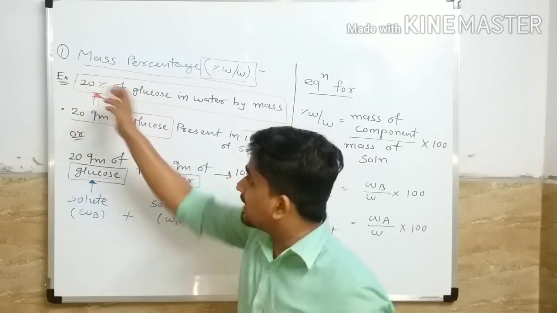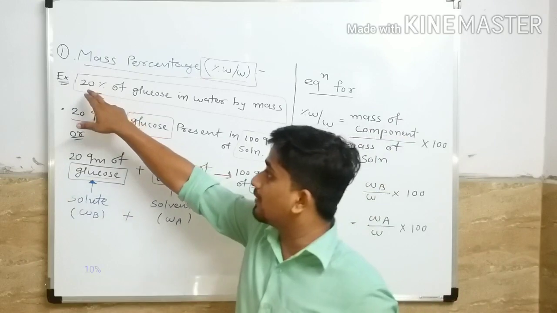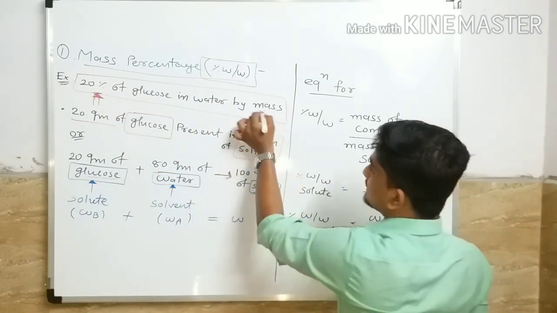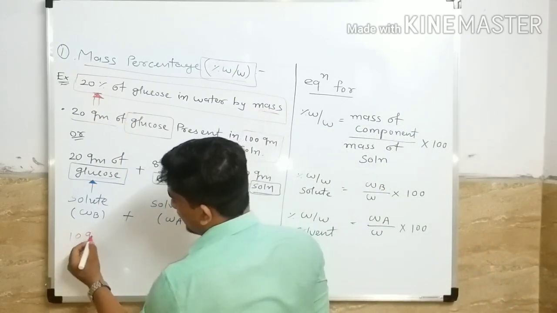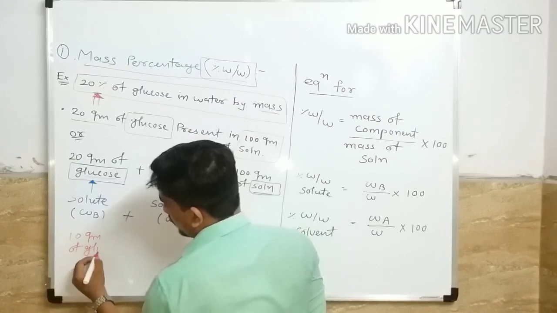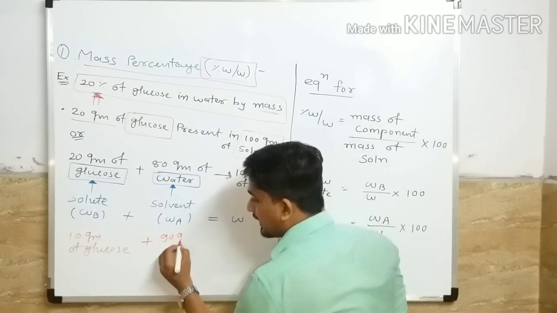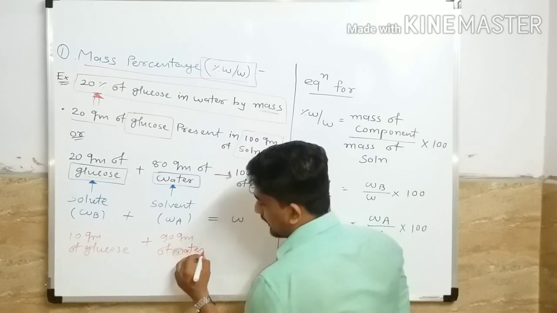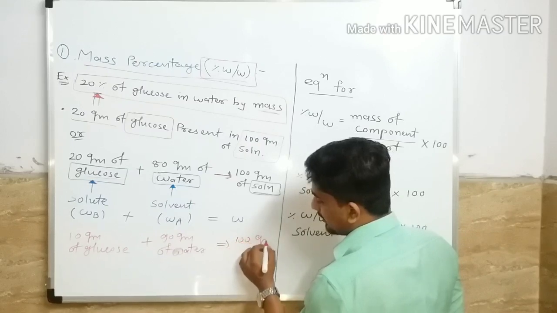If you have a solution with 10 gram of glucose in water by mass, then you have 10 gram of glucose dissolved in 90 gram of water.